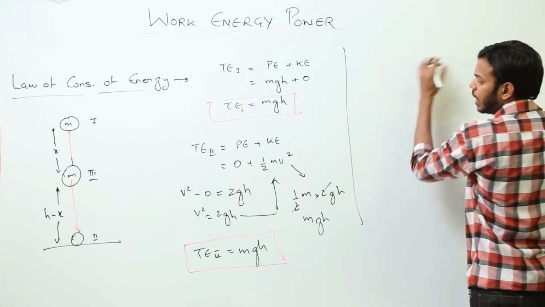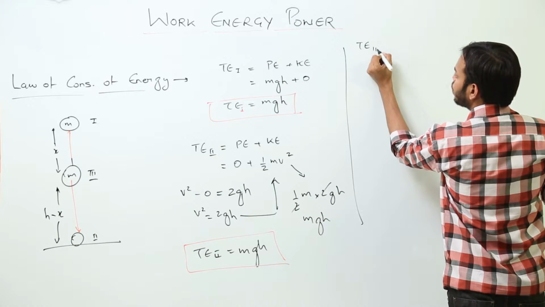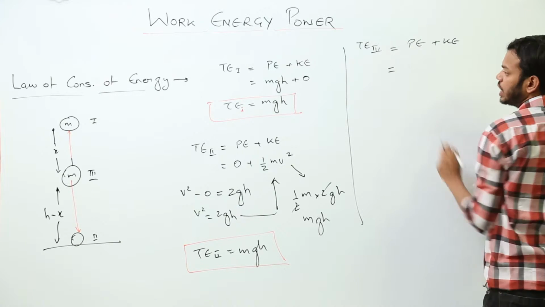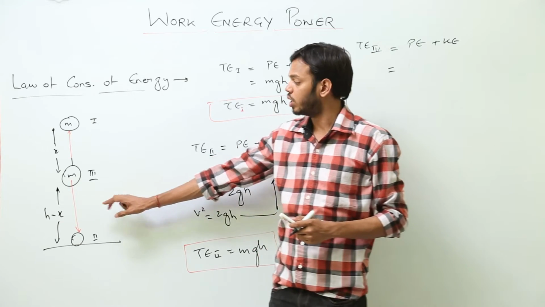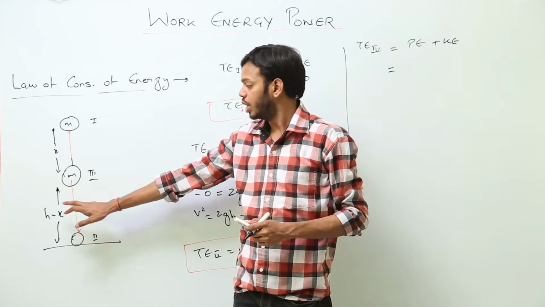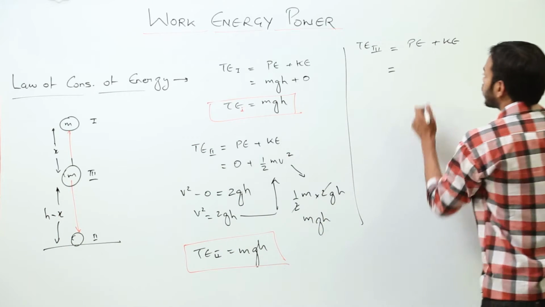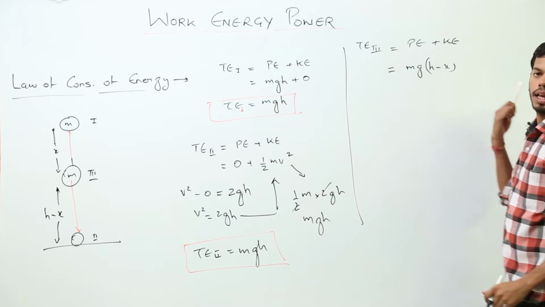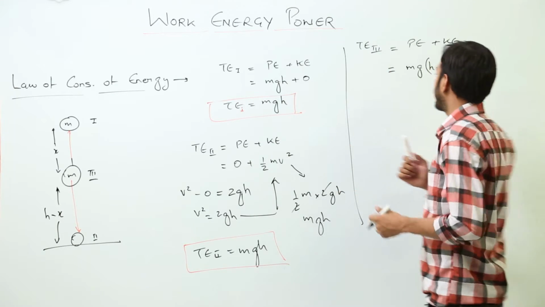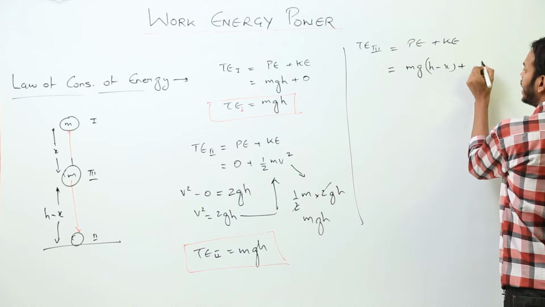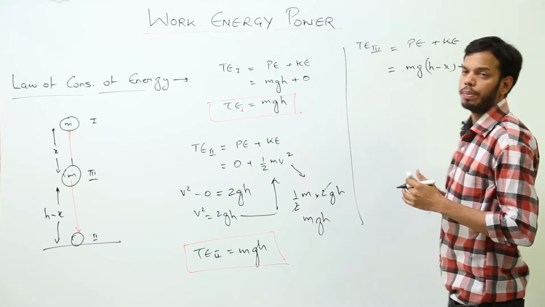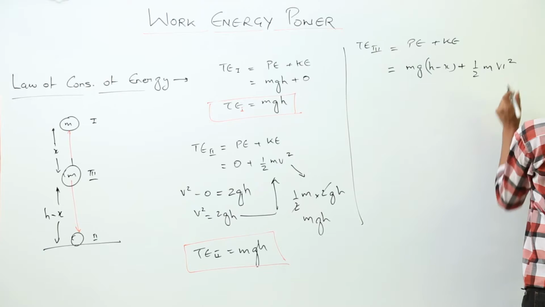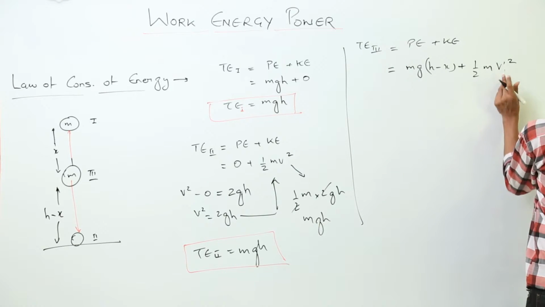Alright. Now we are finding out total energy at position number 3, which is potential energy plus kinetic energy. Now potential energy at this point is something, because the body is already at some distance from the ground, so the distance is h minus x. So here I'll get mg, the distance is h minus x. This is the height, or this is the potential energy of the body. Now kinetic energy is half mv square, but I have already used the v here, so I'll be using v dash square.